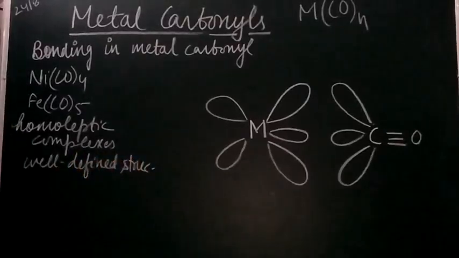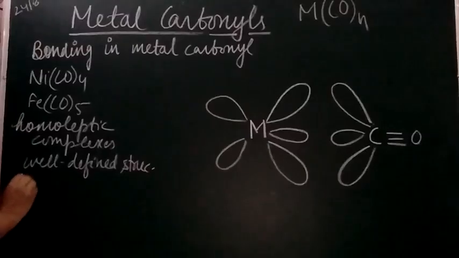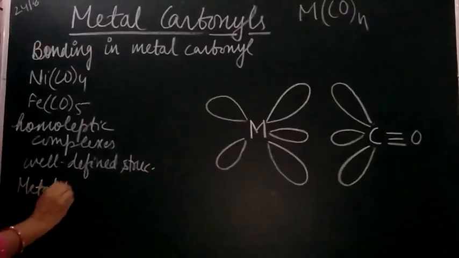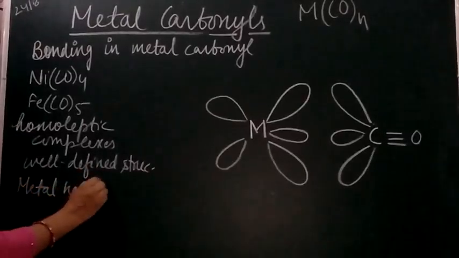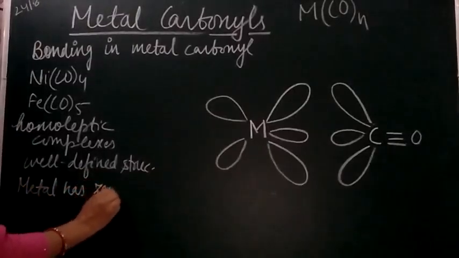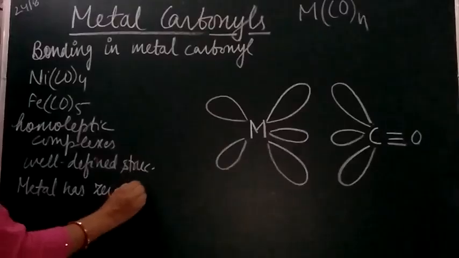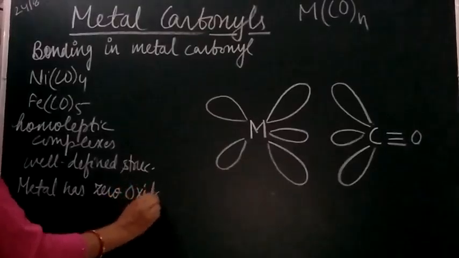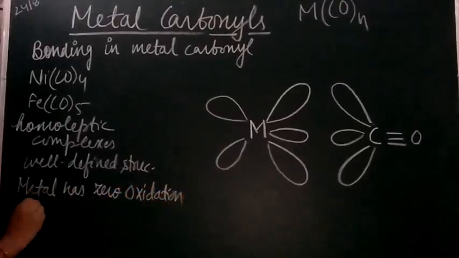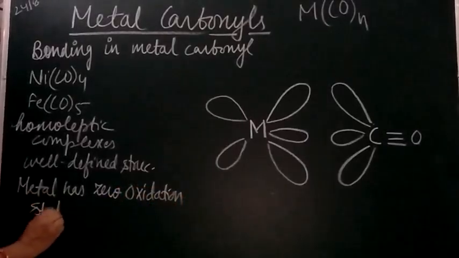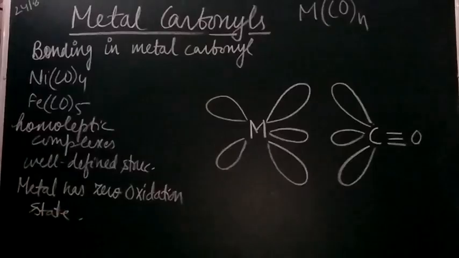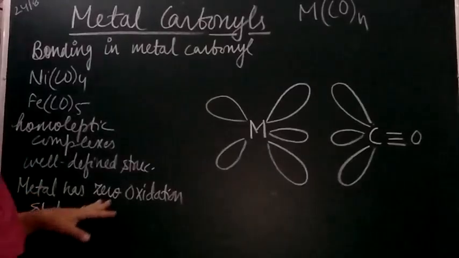And the metal is in the zero oxidation state. These are the characteristics of the metal carbonyl.